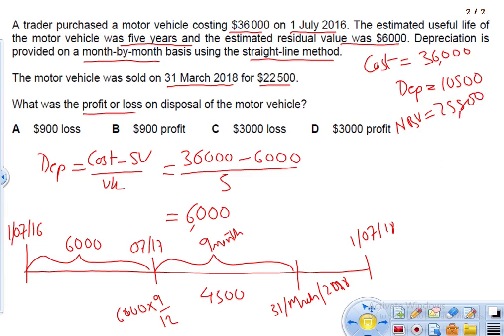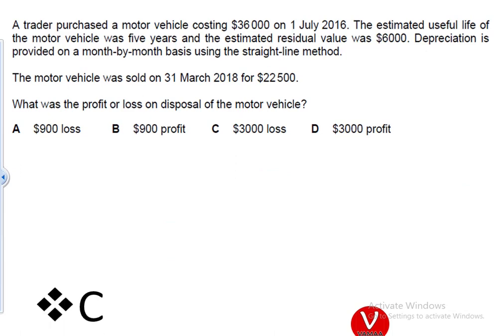The net book value is 25,500, but we are selling it for 22,500. So in this case, we made a loss of 3,000. Let's verify this. Loss of 3,000, option C.